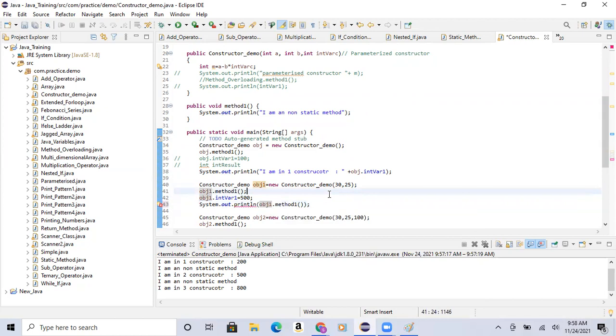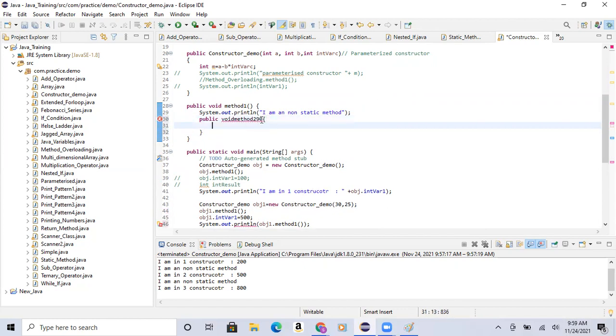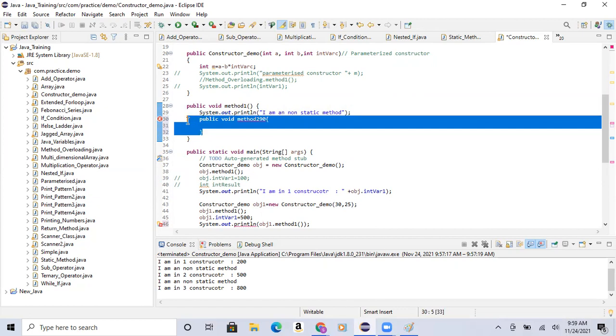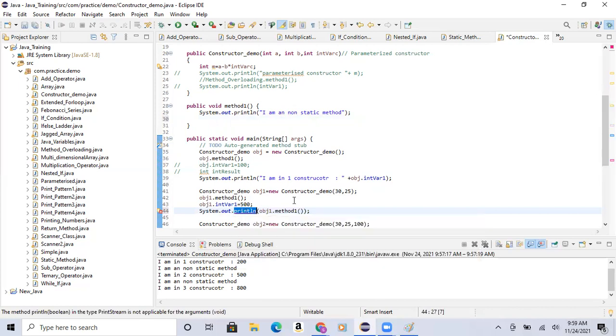That is not possible. Can I define a method inside a method? No, it will not allow. But can I call a method inside a method? Yes, you can call the method, but not create. Println is a method, and keeping a method in a method is not possible.